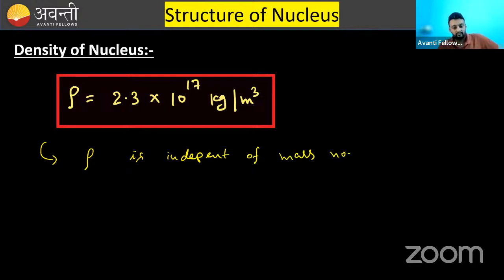Whether it's helium, which is a lighter gas, or uranium, both will have the same density. Oxygen, nitrogen, every nucleus will have the same density. This is the important thing. Moving further.